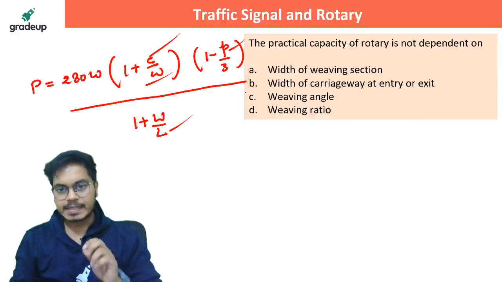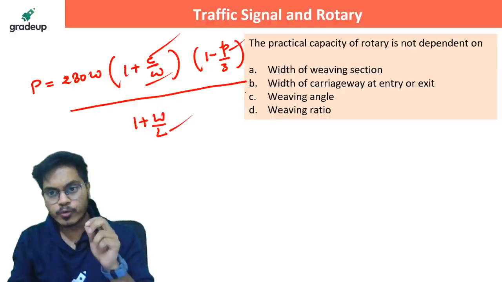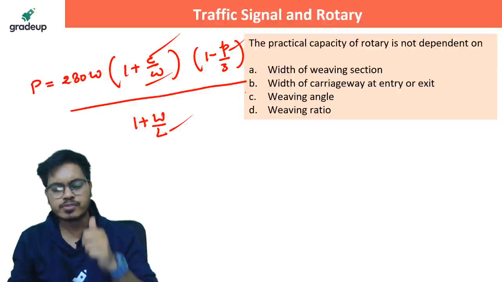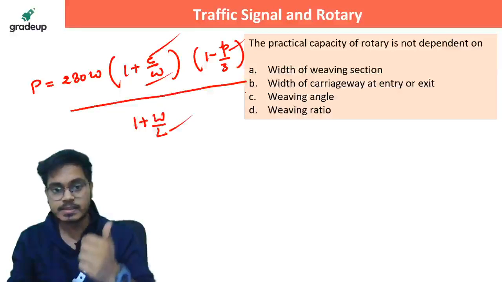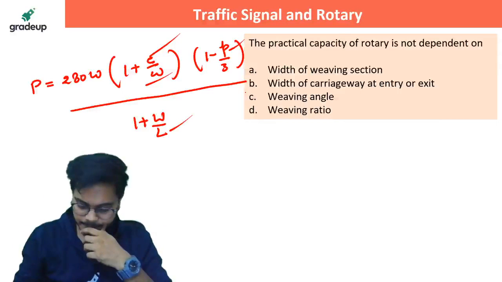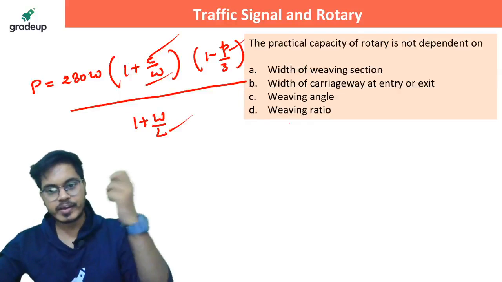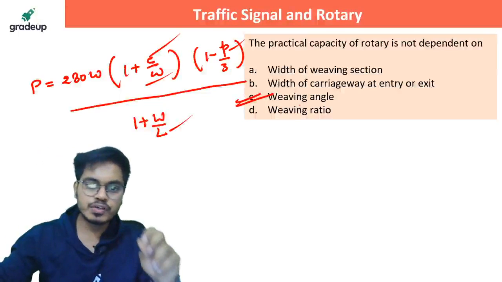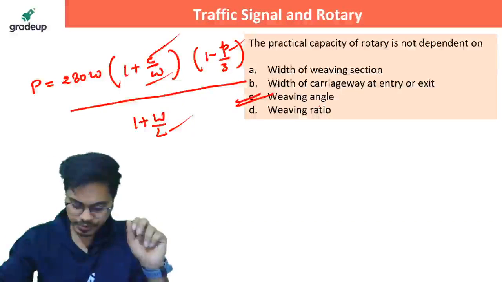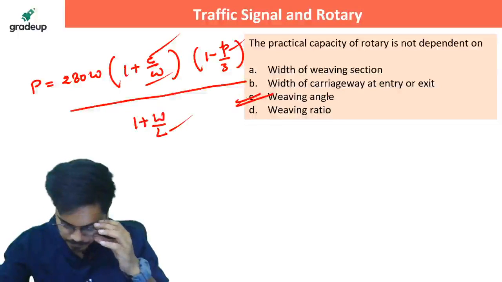So the question is, the practical capacity of rotary is not dependent upon... I have just told you the formula, which goes something like this. Perfect. Very good. It does not depend upon the weaving angle. Very good. Perfect. बहुत खूब.